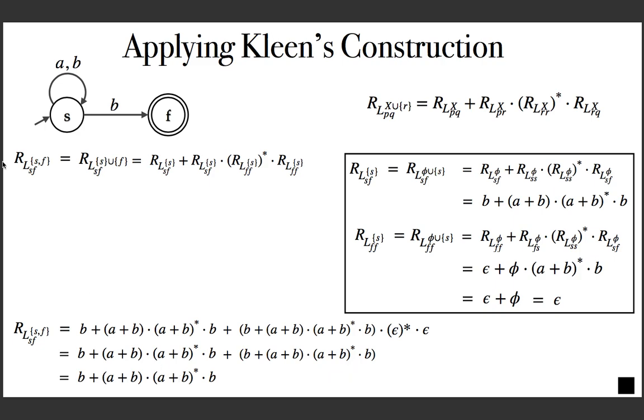And if you check, you can see that this is representing the language. In the language you will have either B, or you will have 0 or more ABs followed by a B, and that is what I am writing like this. Okay. And if you are writing manually, you will not get this, but this is an equivalent expression. And the correctness of this construction can be proved using induction on the height of the regular expression. And this will be clear to you only if you try more examples.